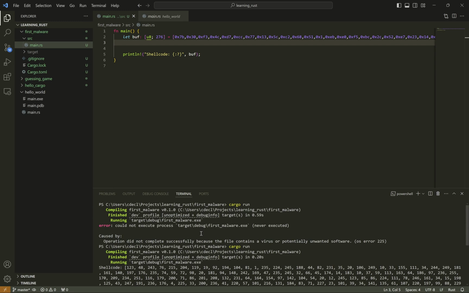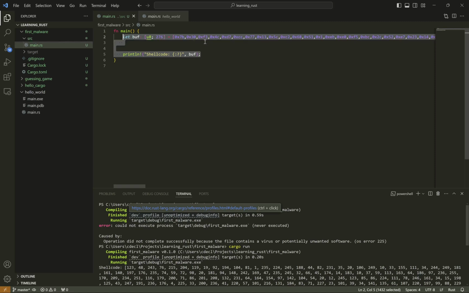In the next video, I don't know if it'll be one or two videos later, but what we're eventually going to build this out to is decryption and then executing the shellcode. After we're able to understand how we execute shellcode, then we can jump into other evasion methods, more complicated malware, etc. So yeah, that's it for today's video.